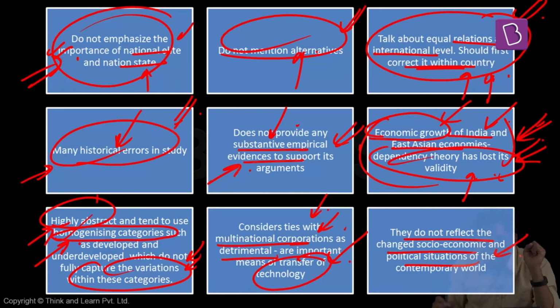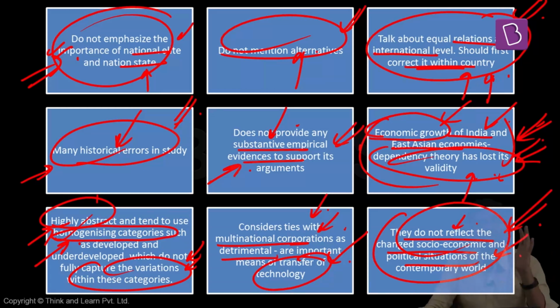Apart from that, the contemporary world has changed a lot since the 1950s and 60s. Dependency theory emerged in the 50s and became predominant in the 60s and 70s. The world that we have right now is completely different from the kind of world that we had at that point of time. So dependency theory might have been very significant then, but may not be reflecting the realities of the present contemporary world. That is also another major criticism.